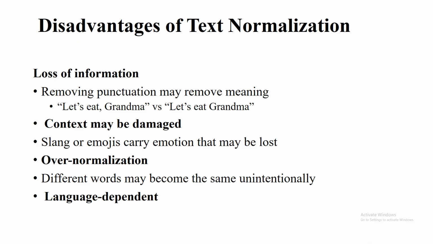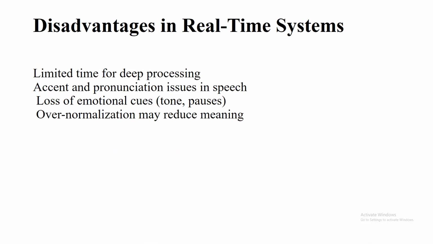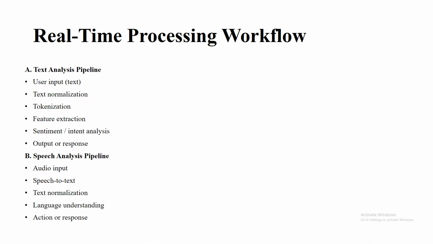The next thing is that context may be damaged. Slang or emojis carry emotions that may sometimes be lost. With over-normalization, different words may unintentionally become the same, and it is also language dependent. There is also limited time for deep processing, pronunciation issues in speech, and loss of emotional cues. Over-normalization may reduce the meaning in some cases.